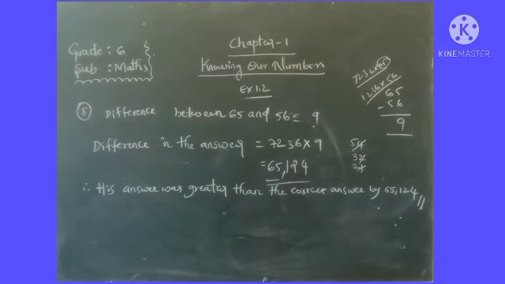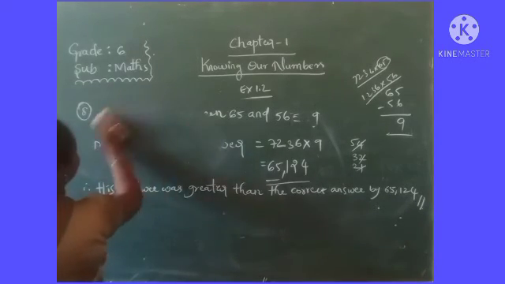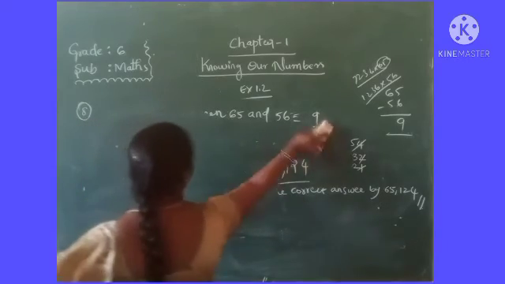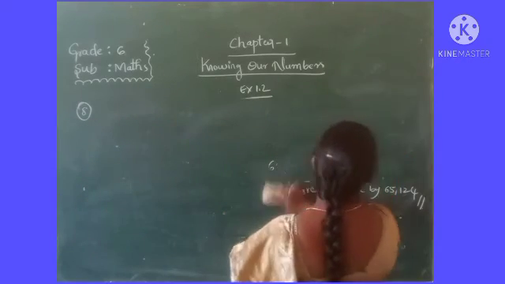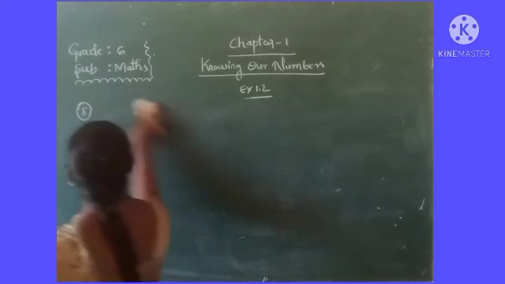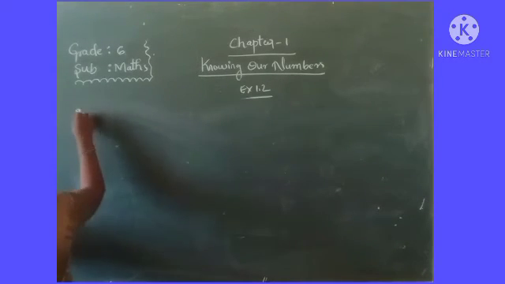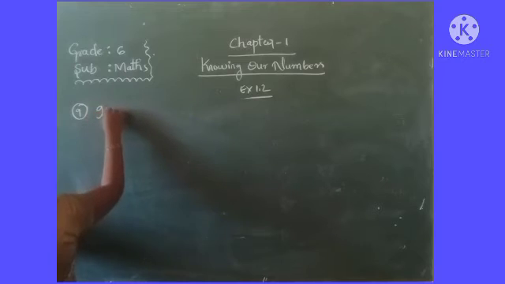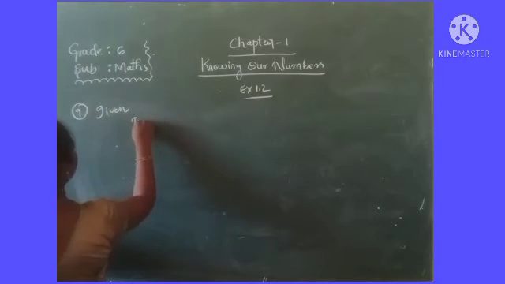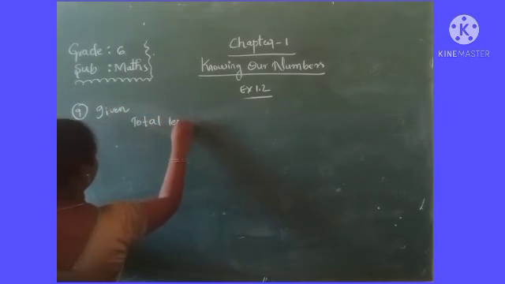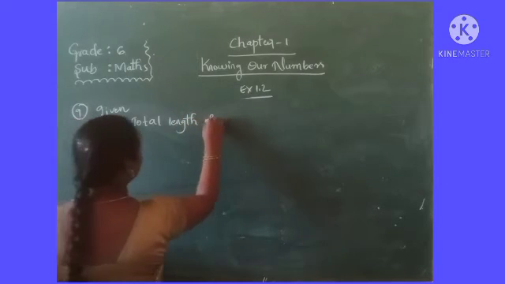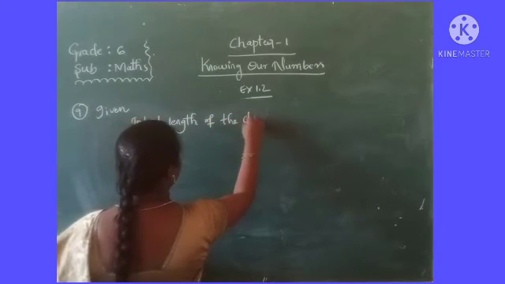First, write the given total length of the cloth.